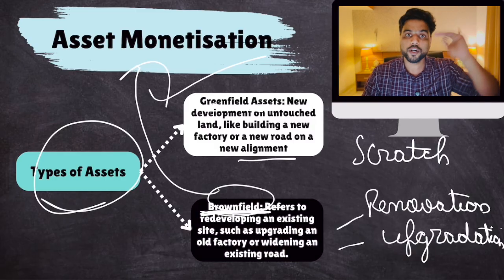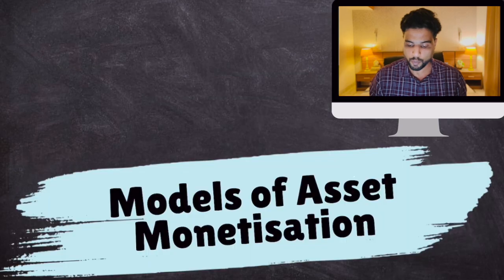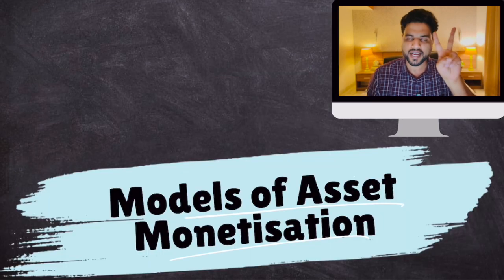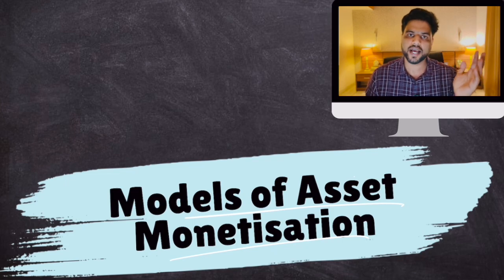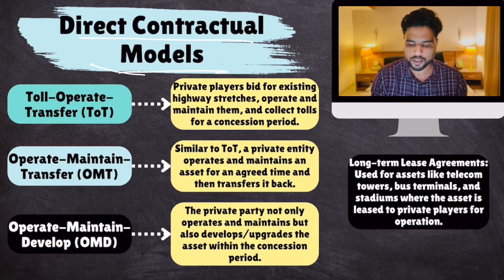So there are different models of monetization. Let's take a look at those monetization models. So, models of asset monetization. Now there are two categories of asset monetization. We'll take a look at these two categories. So the first category is direct contractual models.